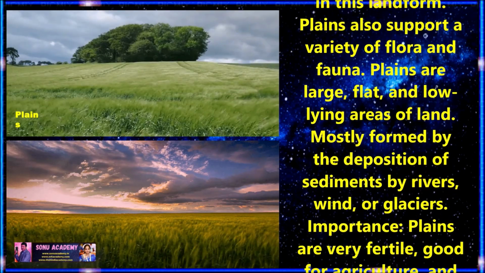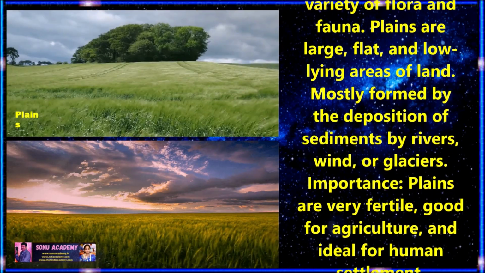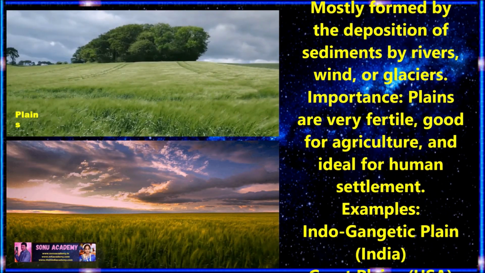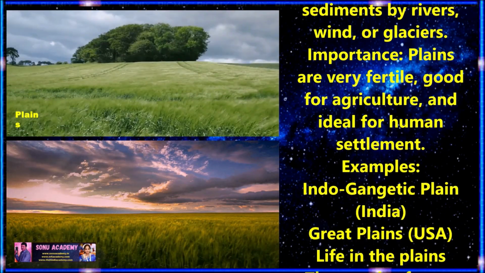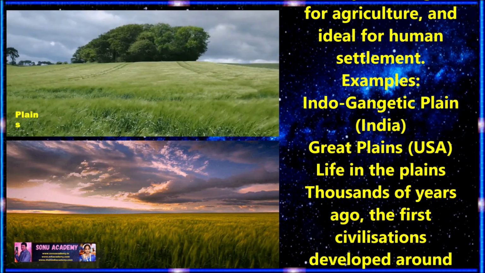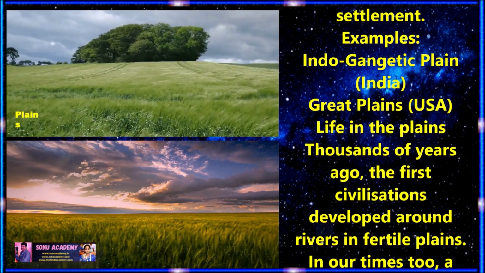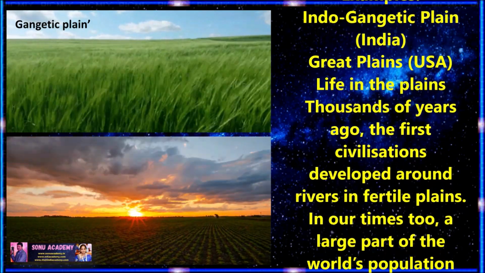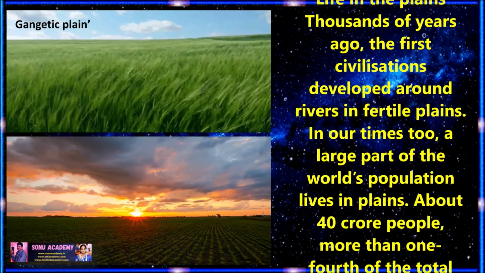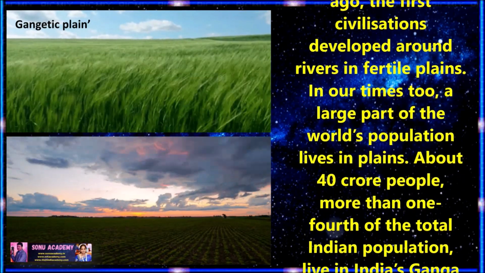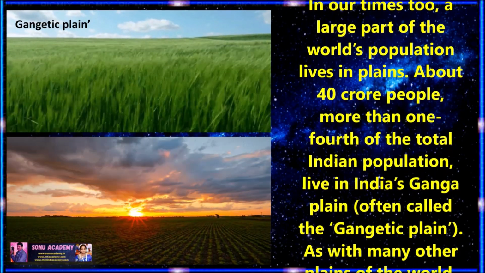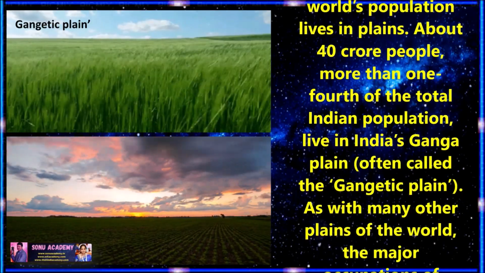These plains are mostly formed, as we already discussed, by the deposition of sediments by rivers, wind and glaciers. The plains are very fertile, good for agriculture and ideal for human settlement. Examples of plains are the Gangetic Plain in India and the Great Plains in the USA. Children, let us discuss life on the plains. Thousands of years ago, the first civilizations developed around rivers in the fertile plains. In our times too, a large part of the world's population lives in plains.